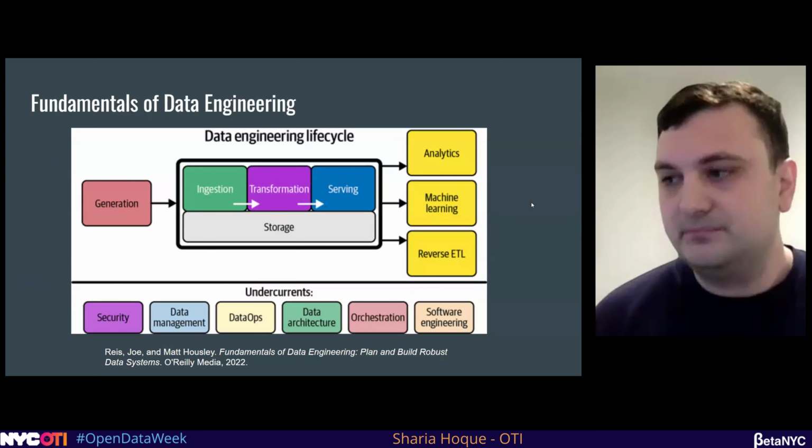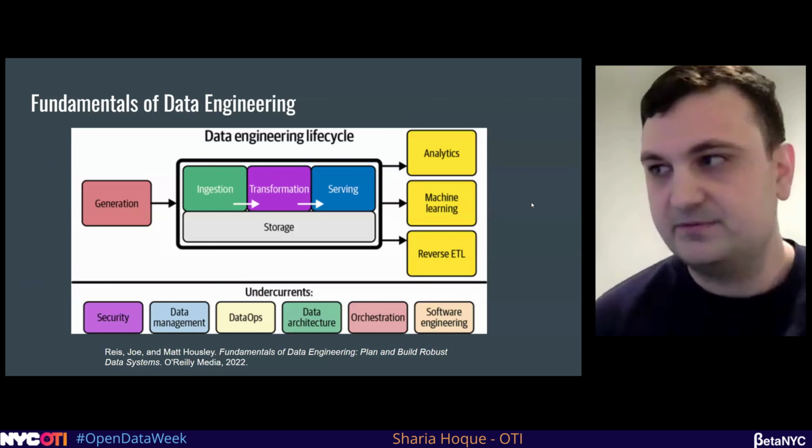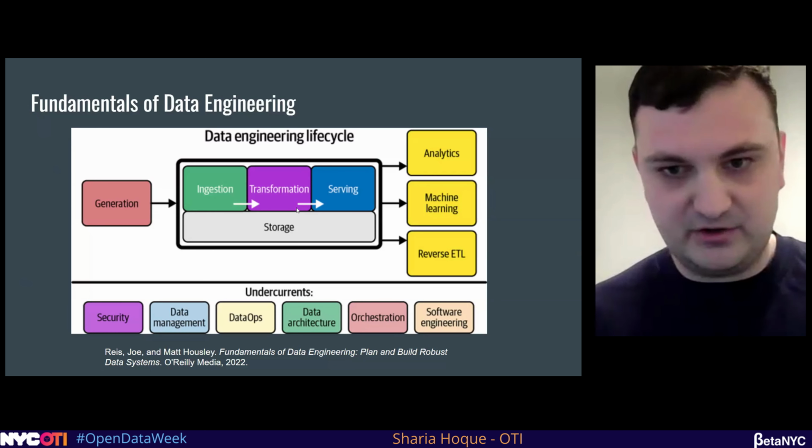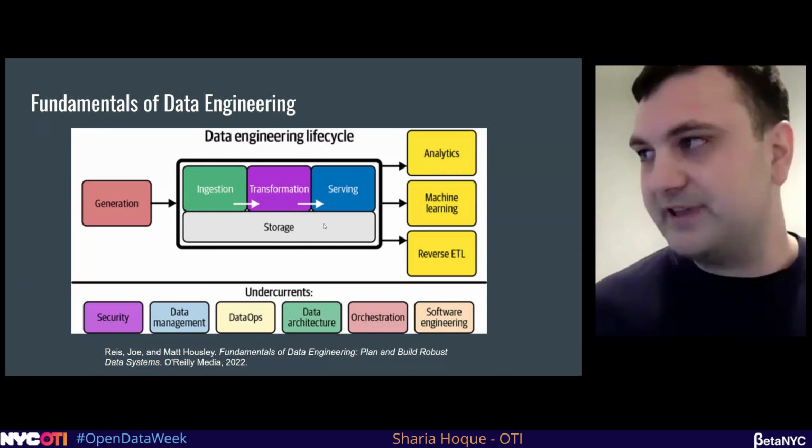And in general, data engineering can have a few different concepts, where it's going to have data generation, wherever it is, whether it's how you're generating it. And this is where data engineering is, this ingestion, transformation, serving cycle. And some other stuff, but let's focus on just the core stuff for now. Ingestion, transformation, application. Let's say that's the general purpose flow of data engineering.